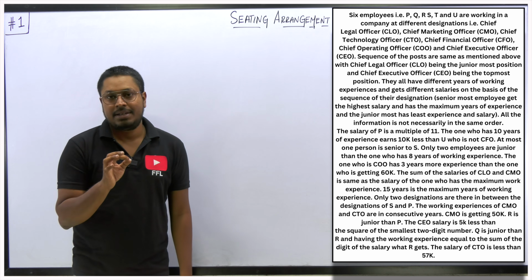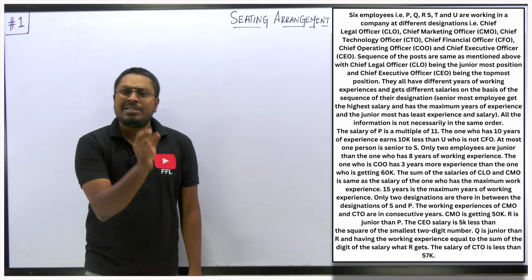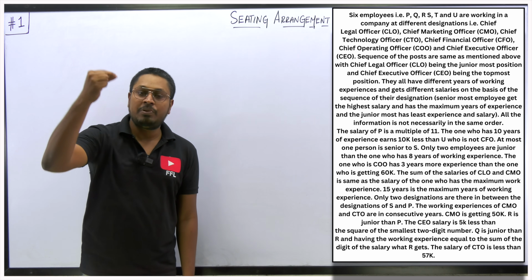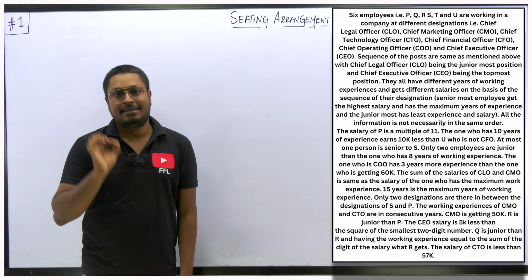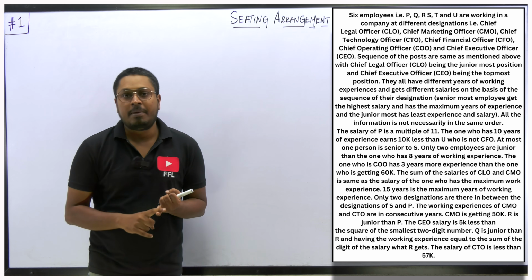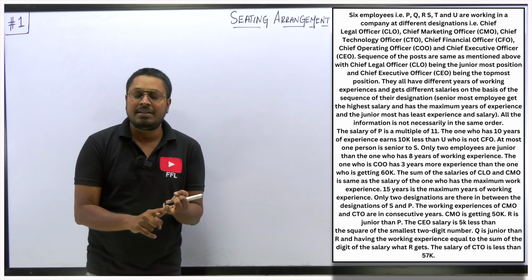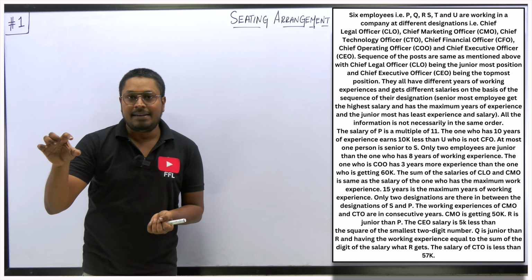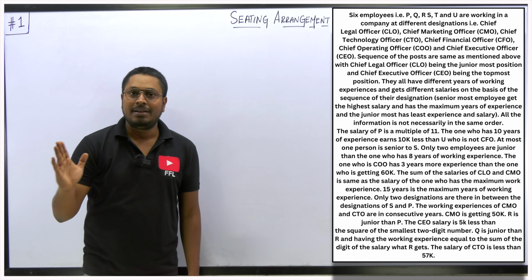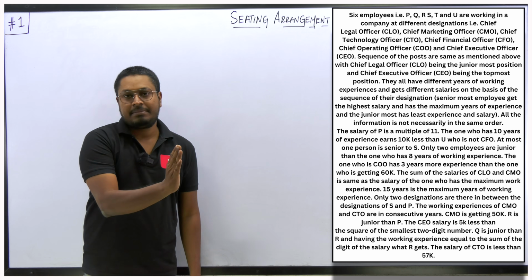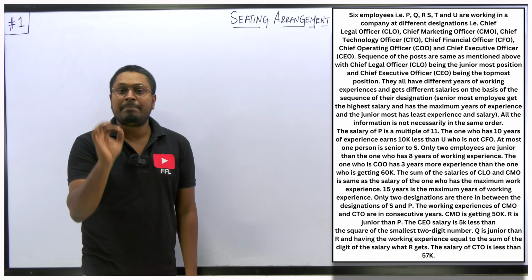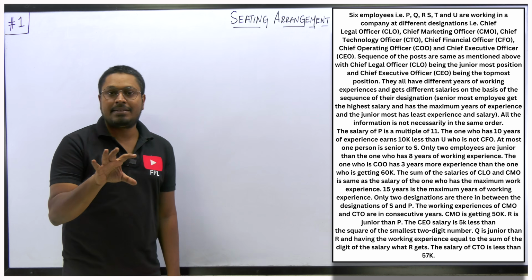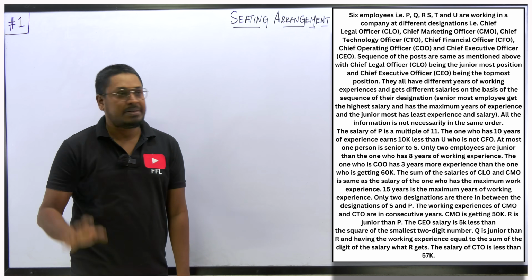Because of the word at most. So at least means minimum to maximum. The meaning of at most is maximum to minimum plus none. Never forget that. While teaching probability and permutation combination, I told you this again and again. So at least, at most, only, you have to know the difference between all three. At least is minimum to maximum, at most is maximum to minimum plus none, and only is that alone. Never forget that, those basics are important to solve questions on arrangements.